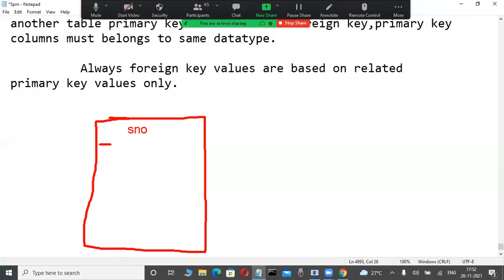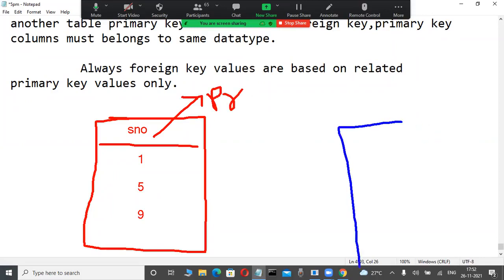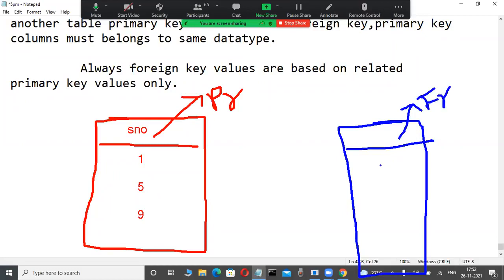Suppose this is a primary key. Here, in the previous case, 1, 5, 9, I am telling. Okay, fine. This is a primary key like this. Suppose a related foreign key is available, for example. Now always foreign key values are based on primary key values, I am telling. But unfortunately, here, observe for a minute. Here 1 will be inserted, not a problem. Again 1 is inserted. Yes, inserted.